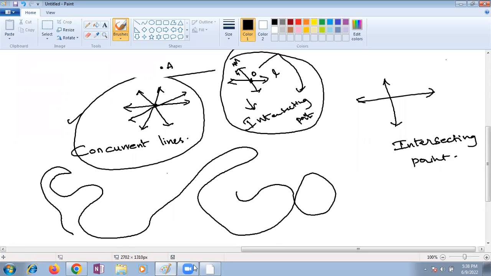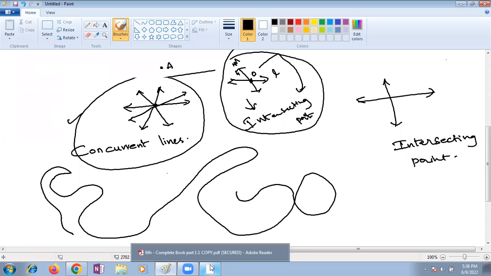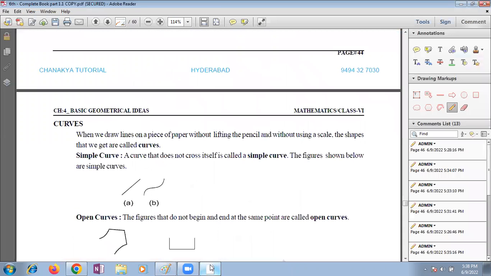It's intersecting, so does that still count? That is okay, whether it is intersecting or not. Generally, if you draw a line on a piece of paper without lifting pen or pencil, without using any scale, the shape that you will get is called a curve.